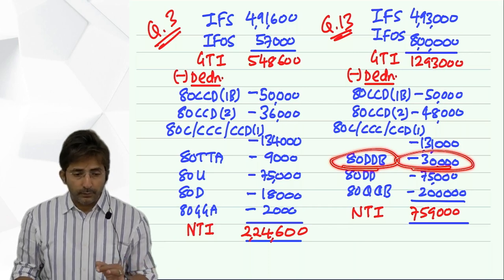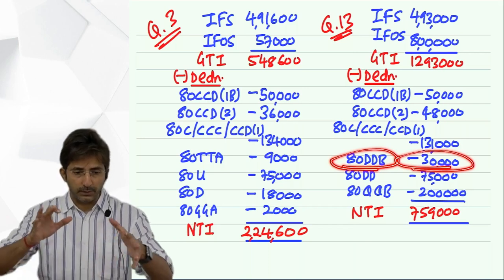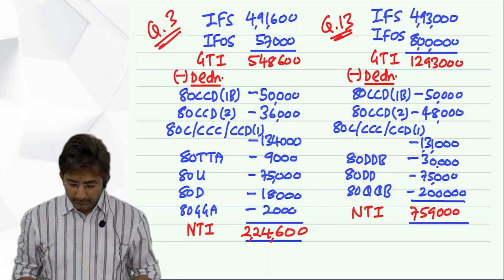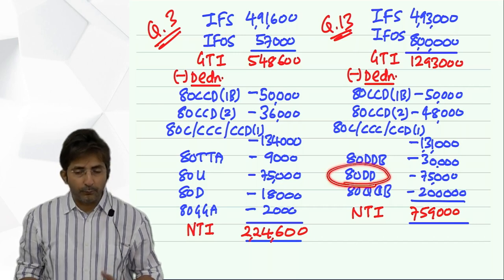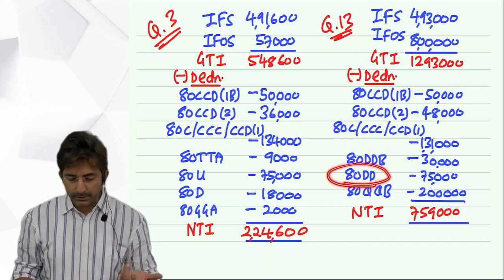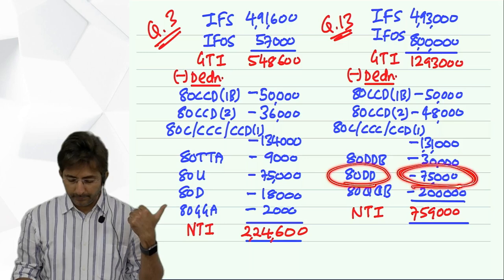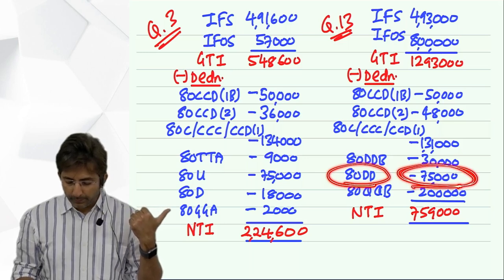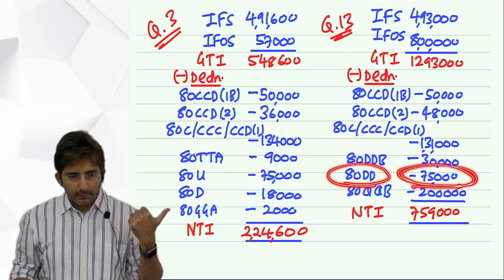That is for treatment of specified disease for his brother. Then treatment of disability of his brother, sister, 75,000 flat deduction. That is 80DD. Then 80QQB 2 lakhs.